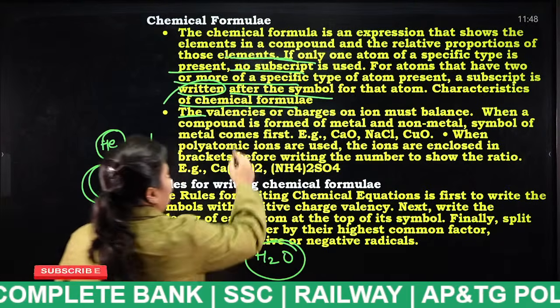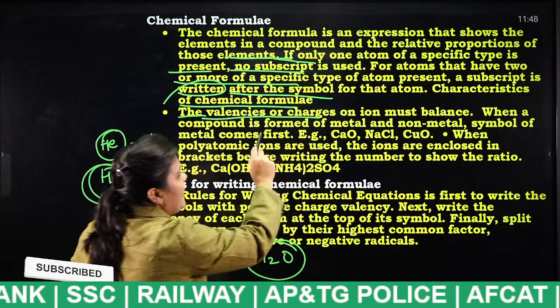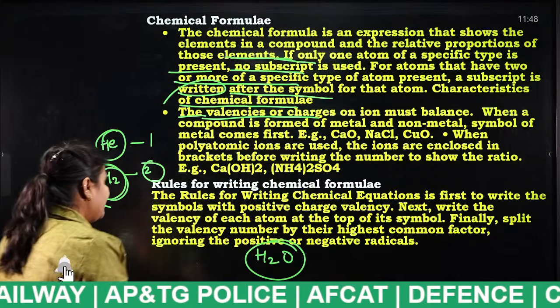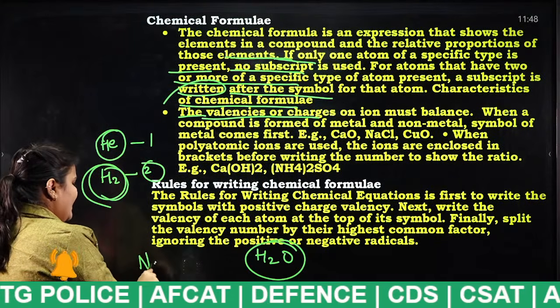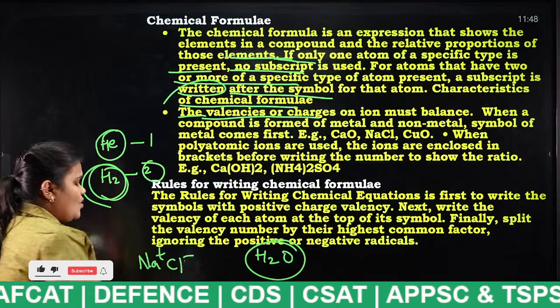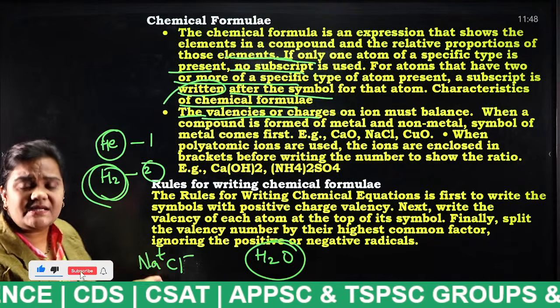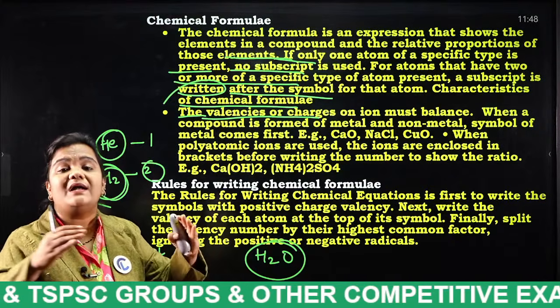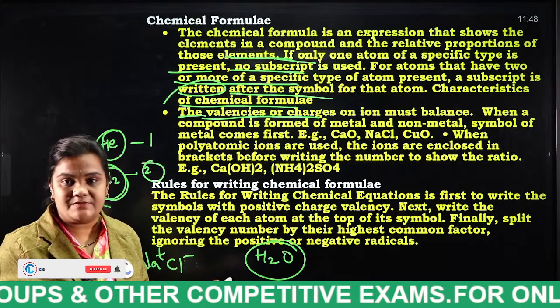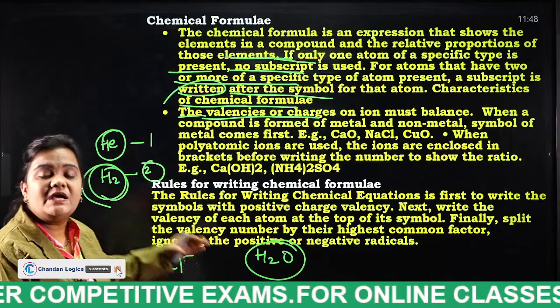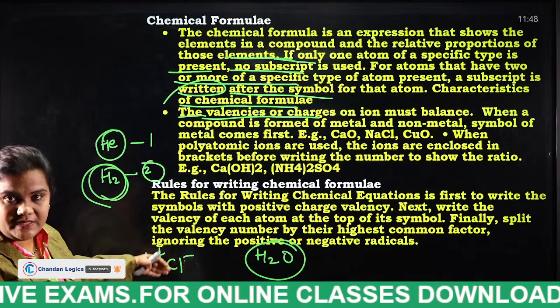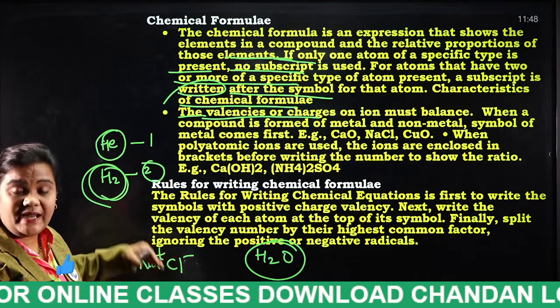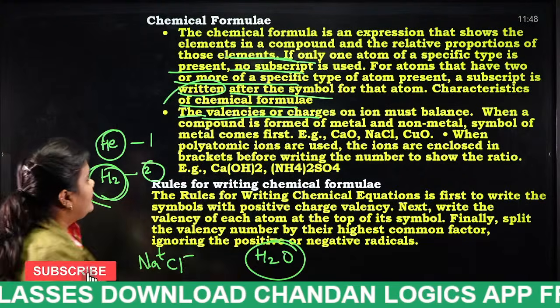Now, the valencies or charges of ions must balance. So, for example, we will write Na+ Cl-. Why are we mentioning the ions at the top of the element, students? Those ions must be balanced. For that purpose, we will write these chemical formulas in this manner in some cases.